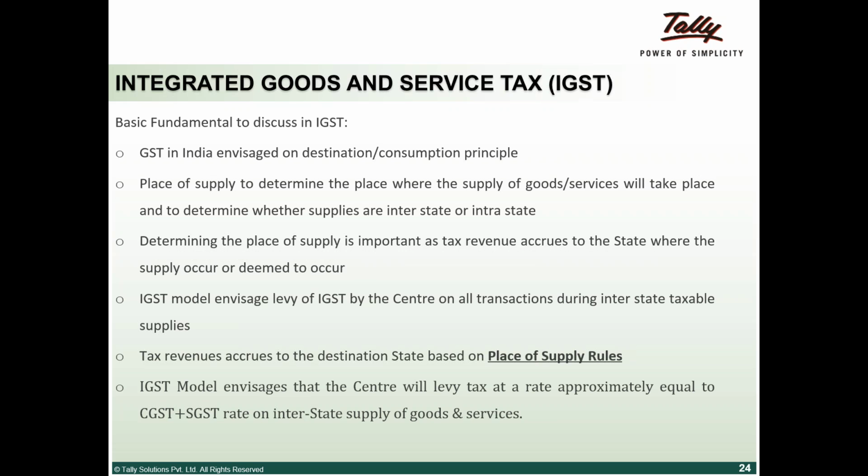Yeah, basically, like all GST, IGST is also a destination-based tax, following consumption principles. The important aspect is the place of supply rules. These determine whether a transaction is an intrastate transaction or an interstate transaction. So in IGST they come out with place of supply rules. Other than that, as I told you, IGST is charged as a combination of CGST and SGST.